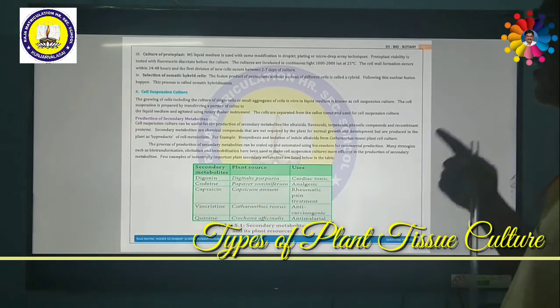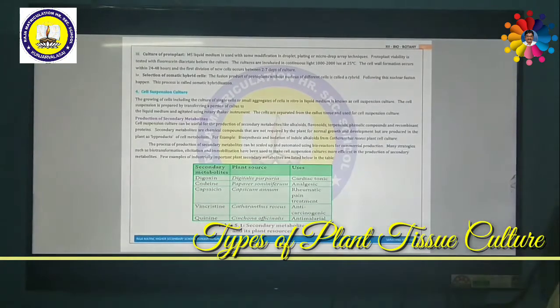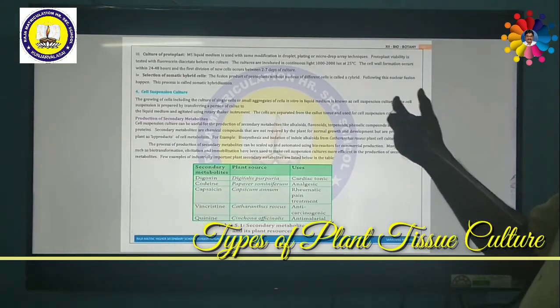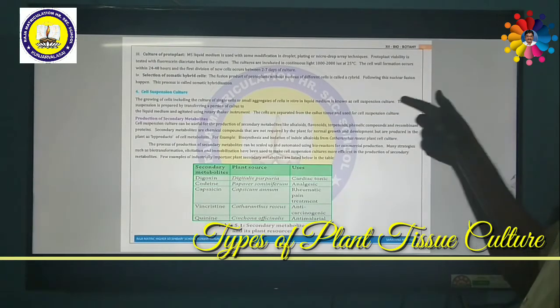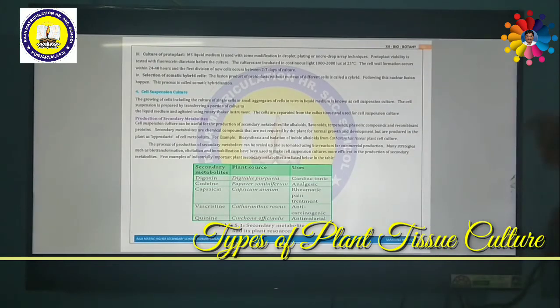Within 1 or 2 days, the cell wall will be formed after the protoplasts fuse. Then the first division of new cells occurs between 2 to 7 days of the cell culture. Next, the cell culture produces callus, and from the callus, a new plant will be produced.